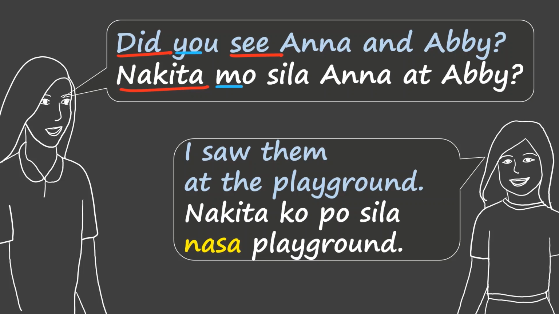You is mo, referring to a single person. I is ko, saw, nakita. Sila, them. Nasa, at the.